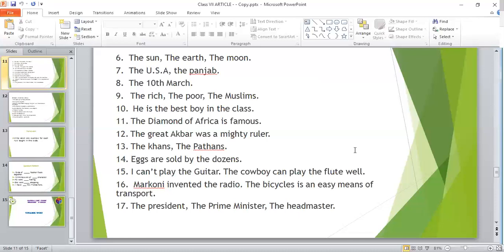You can use are here too: the bicycles are an easy means of transport, but that will not be proper, because though bicycles seem to be a plural noun because there are two cycles, right, the bicycle is actually one vehicle, and for that very reason you'll have to use a singular verb here. Again, the specific nouns, that is the president, the prime minister, the headmaster.